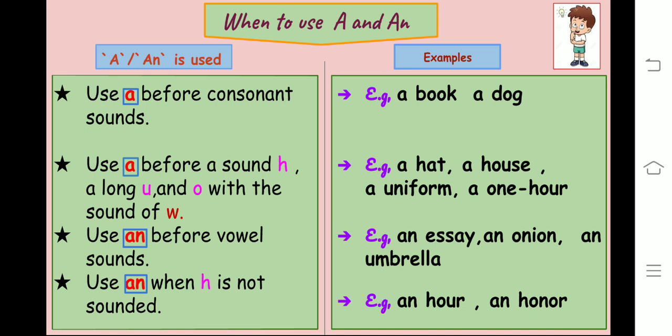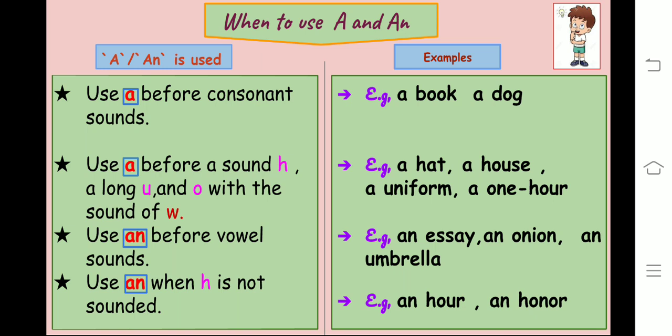Now, usage of the article an. We use an before a vowel sound. For example, an essay, an onion. Use an when h is not sounded. Means as h is silent here, hour starts with a vowel sound. So an is used before the word hour.